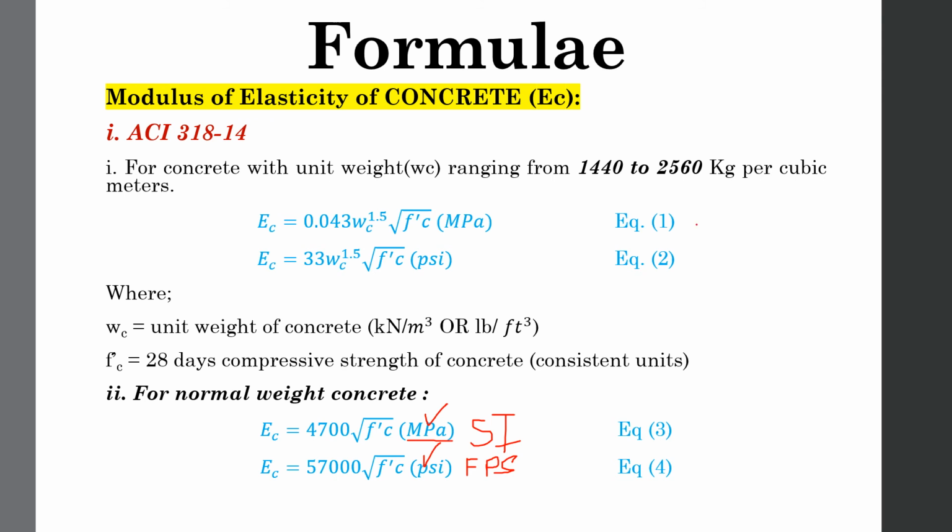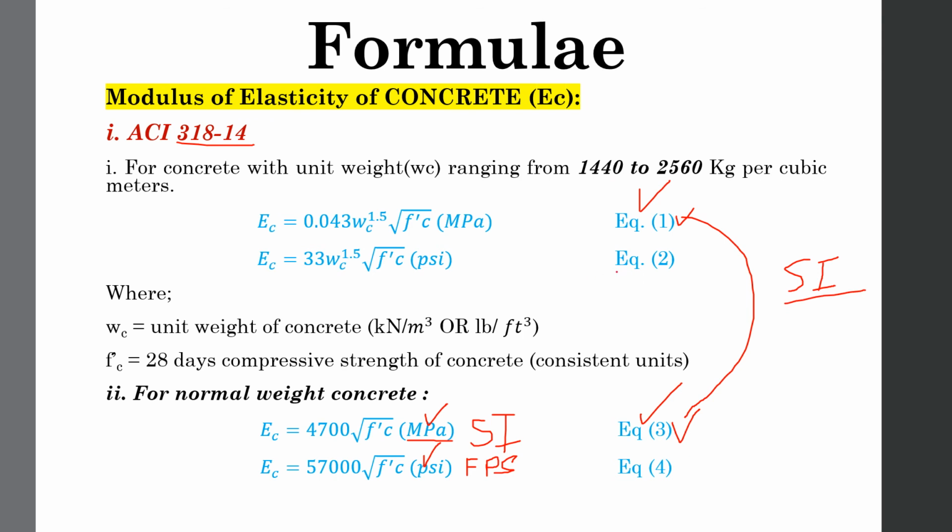So these four formulas: the first one and the third one are SI formulas given by ACI 318-14 to determine the modulus of elasticity of concrete depending upon the unit weight. If this is high strength concrete, you will use this formula, and if this is normal weight concrete, you will use this formula for SI calculations.